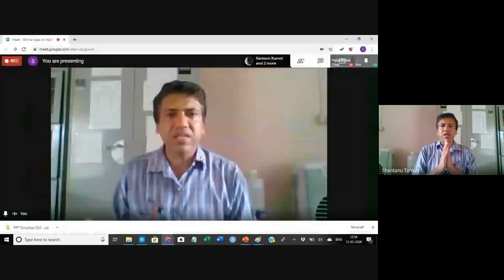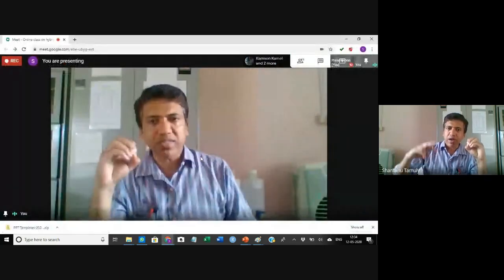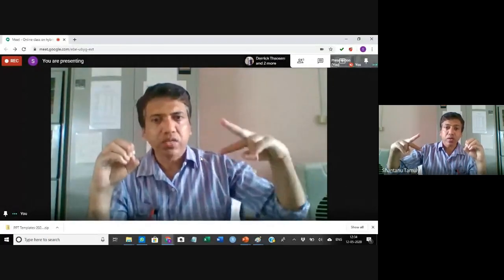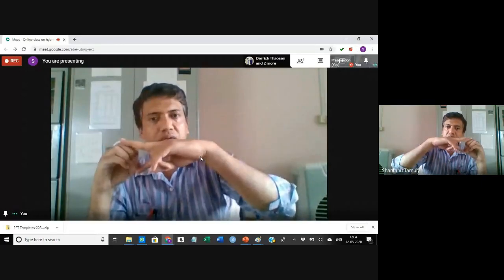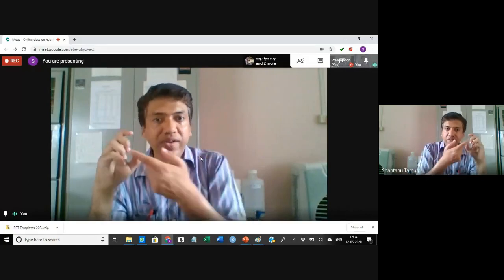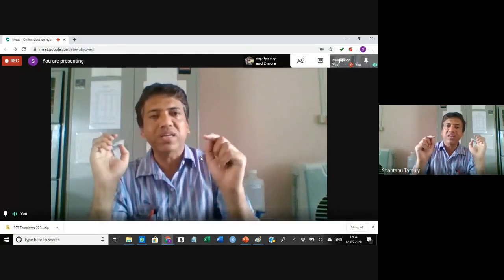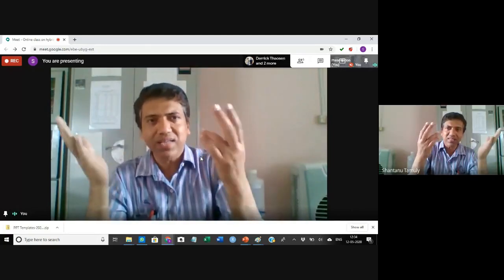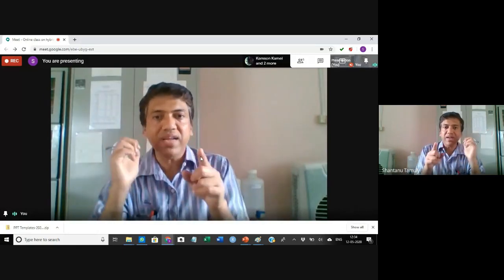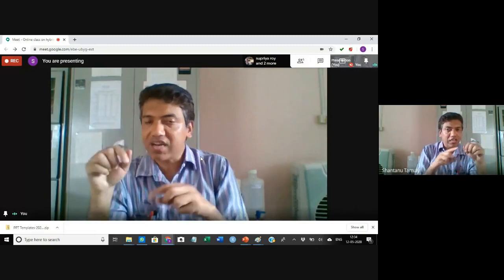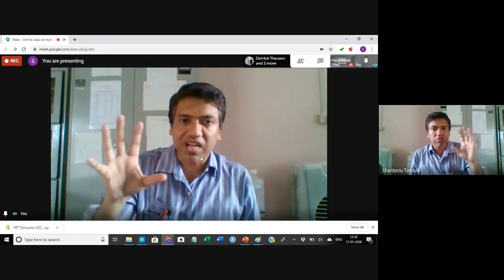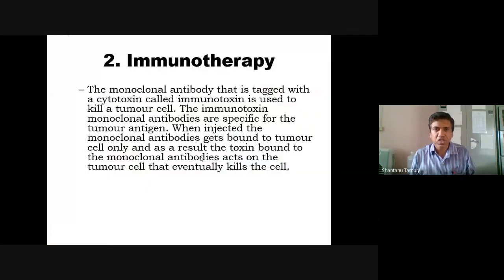That means, in a simple way, you have a tumor cell and you have an antibody. On its Fc portion, you have a toxin. This antibody will go and bind the tumor cell, and the toxin present over here will kill the cell because it is in contact with the cell. This toxin cannot kill the healthy cells because the antibody is not binding to them. The antibody binds only the tumor cells, because only tumor cells express the tumor specific antigens. So this is how the tumor cells will be killed. This is what immunotherapy is.